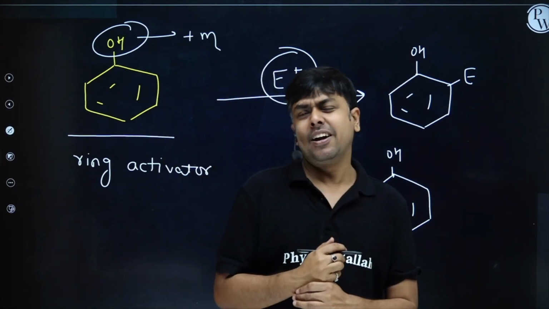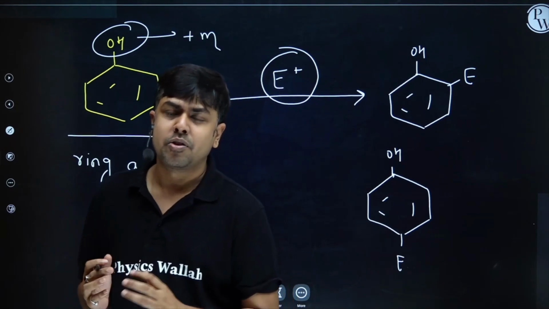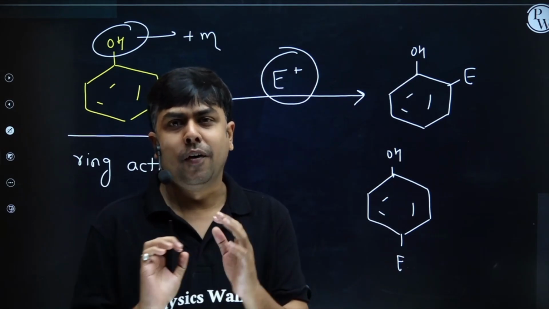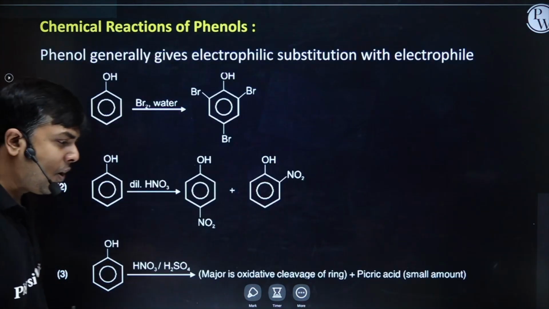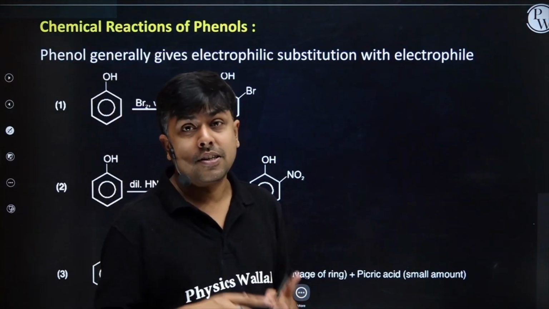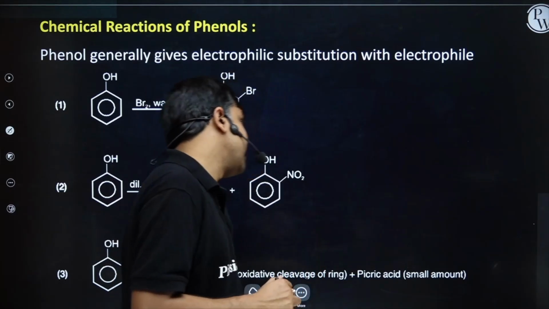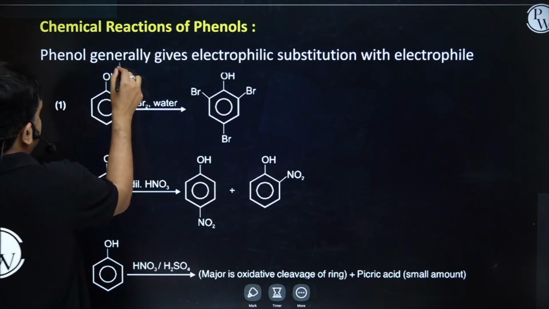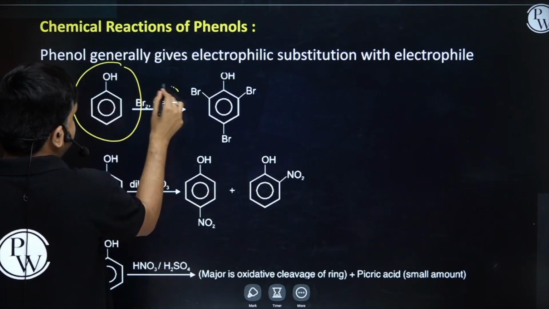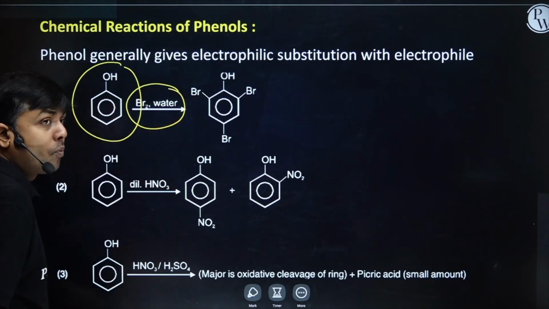So now let's study some electrophilic substitution reactions of phenol. Phenol treated with bromine water. Students, this particular reaction is really important. We have two different types of reaction. Phenol treated with bromine in the presence of a polar solvent, that is bromine water.